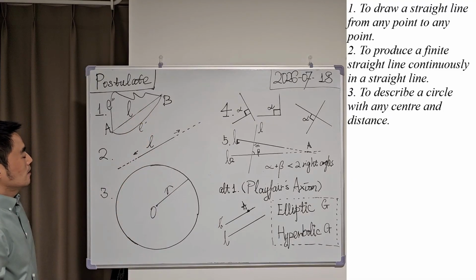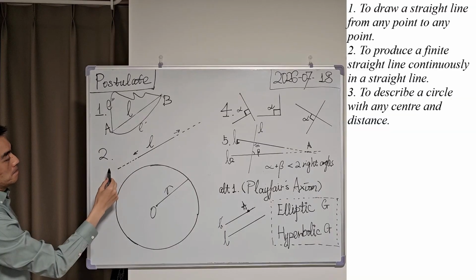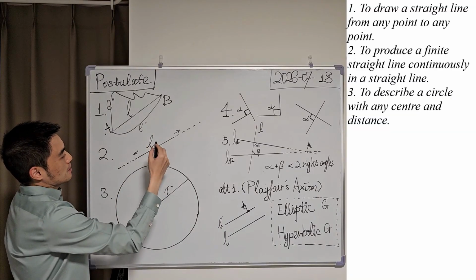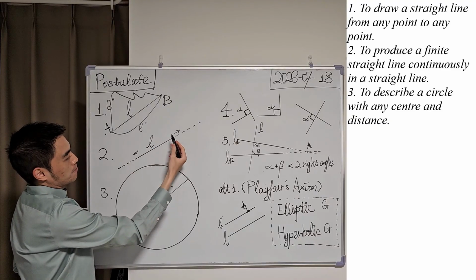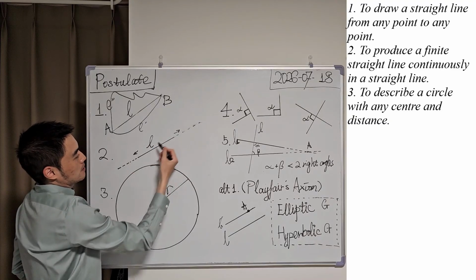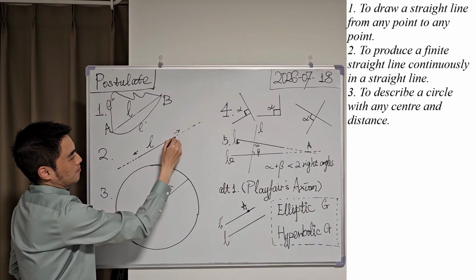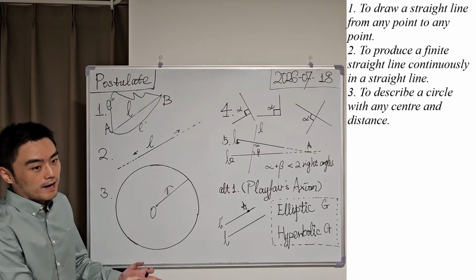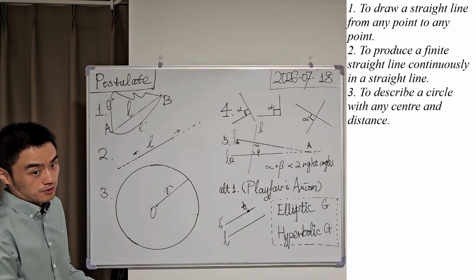Okay? And let's talk about the uniqueness of the second postulate. So we are saying that we have produced a finite straight line from here. And the method, or let's say the way to produce, is unique.